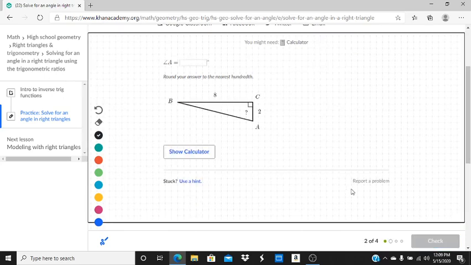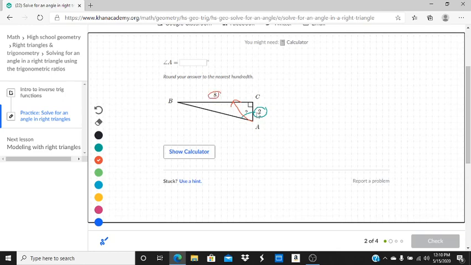All right, in the next problem, we're going to want to find angle A. It's in degrees. Okay, so angle A, and we have our adjacent side, which is the side next to angle A, that is not the hypotenuse. And we also have the side that is opposite angle A, which is 8 units.